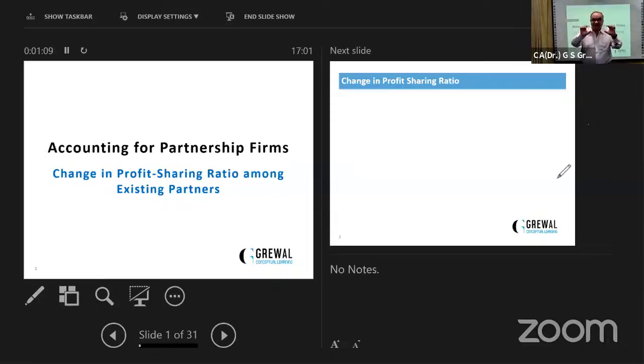These are the 3 important points when there is a change in profit sharing. I repeat, it is a reconstitution of partnership firm. It is a process of buying and selling of shares. And third one, in this process, the share of some partner will be increased and other must be decreased. Now next, in change in profit sharing ratio, some adjustments are required.